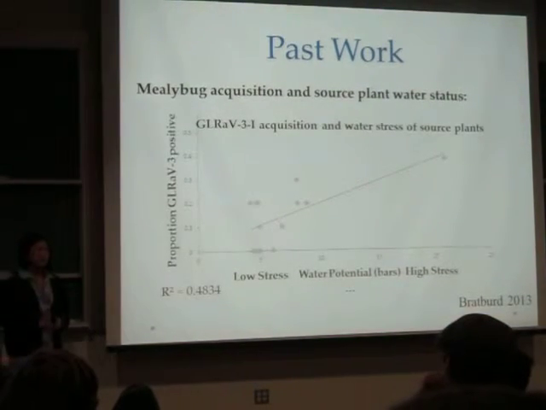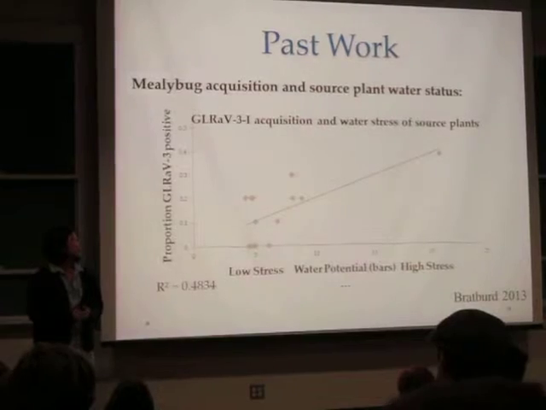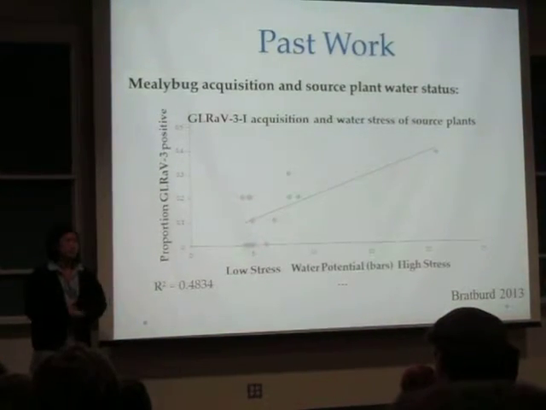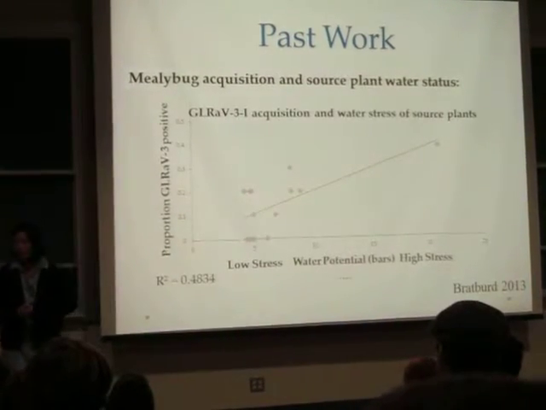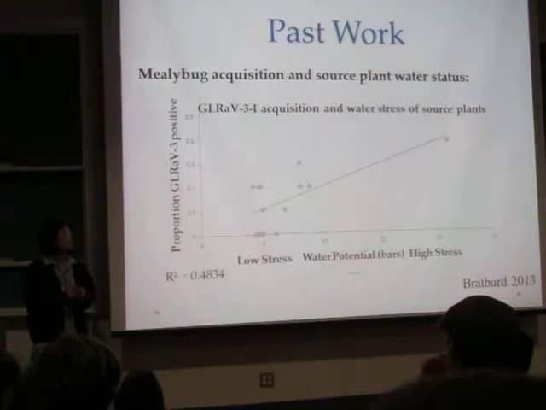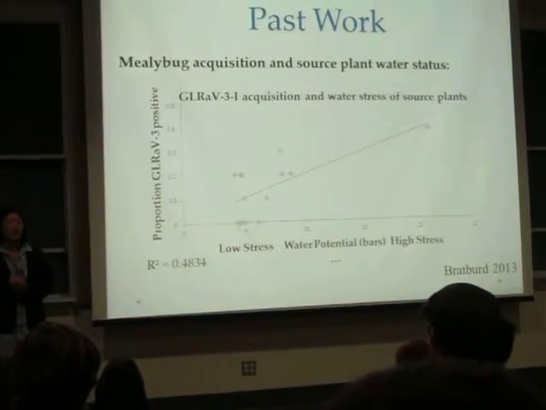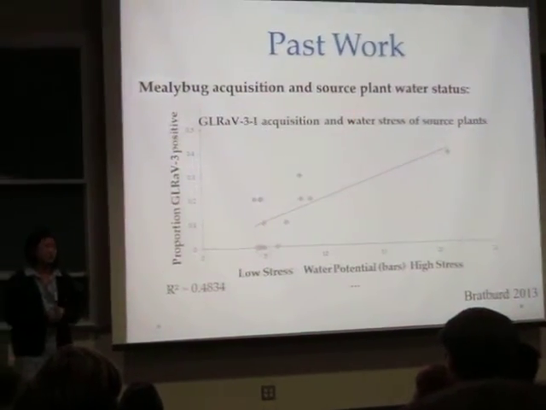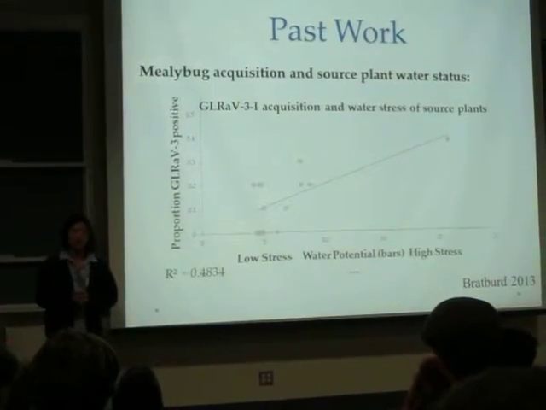The Alameda Lab has been working with water stress in grapes and mealybugs for some time, but primarily in relationship to leaf roll disease, caused by a family of viruses carried by mealybugs from plant to plant. And we did find that there was a correlation and a trend caused by water stress between both mealybug acquisition and inoculation, which is picking up the virus and transmitting the virus to other plants, in relationship to water stress. And this is what inspired me to do my work today.